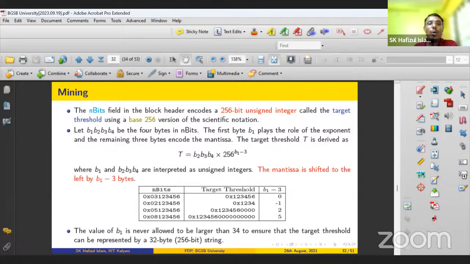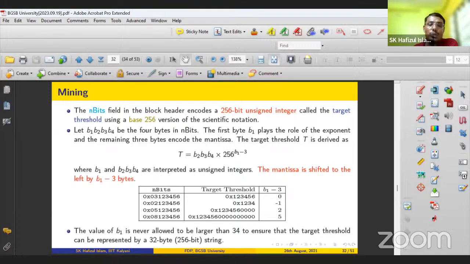So as I said, all the miners will be competing to solve the mathematical puzzle. So this is an NP problem. We know this NP problem has no polynomial time algorithm, only hit and trial. Right? So hit and trial. You select the value one by one, then you compute, and then you try to find a solution to the mathematical puzzle. Right?